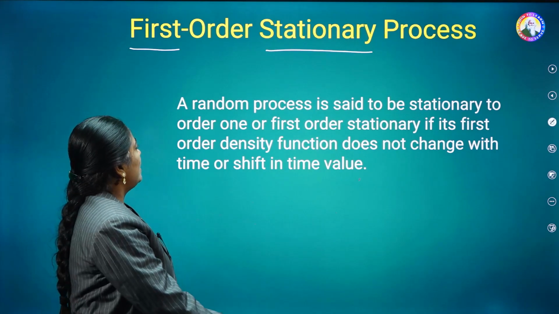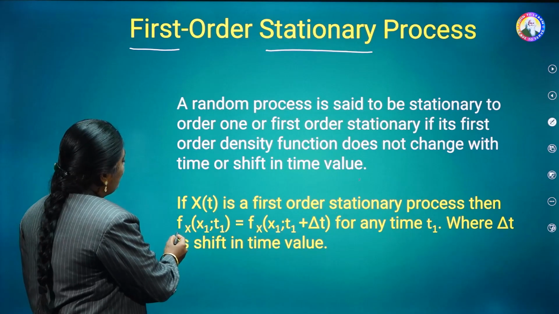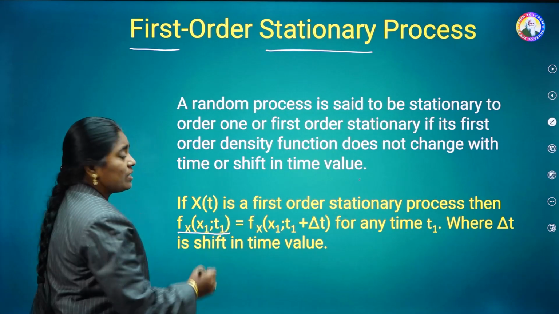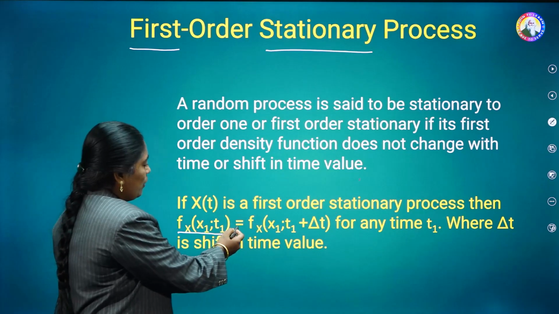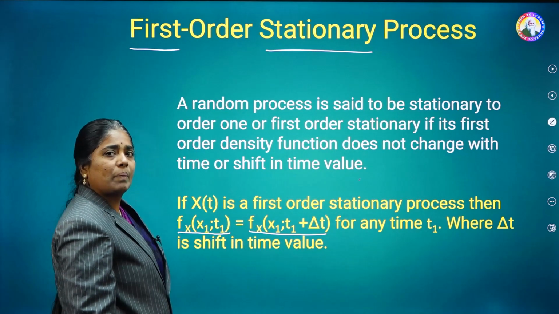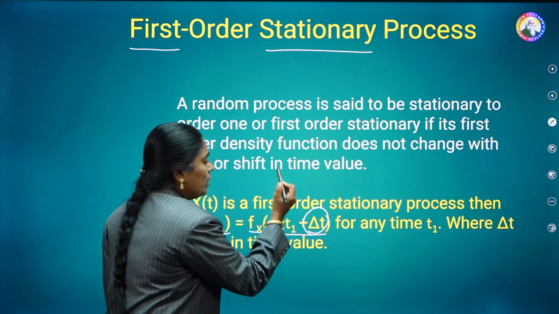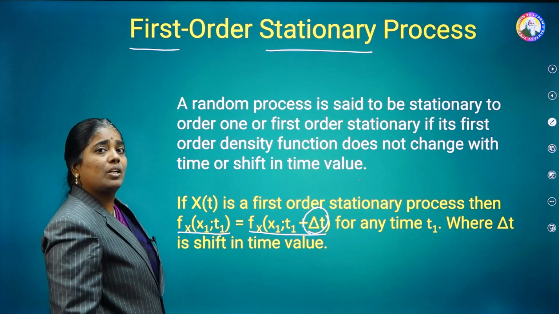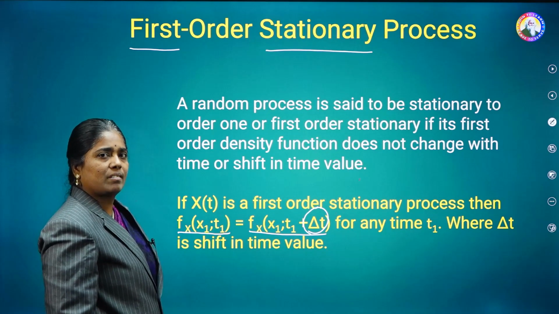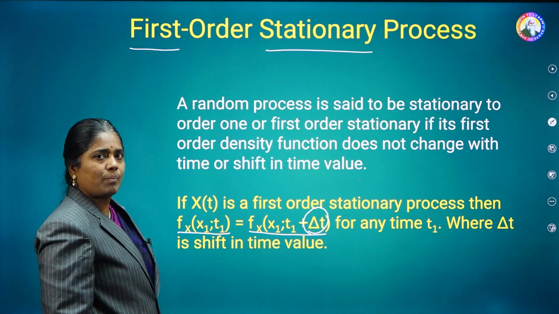Hence, the condition for this case is the first order density function f(x) of x1; t1 is equal to f(x) of x1; t1 plus delta t. Delta t is nothing but changing time. Even though the time is changing, the first order density function is constant. Hence, it is named the first order stationary process.